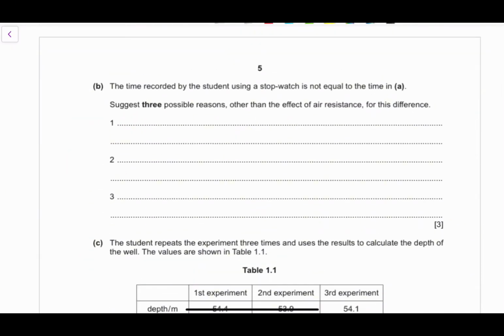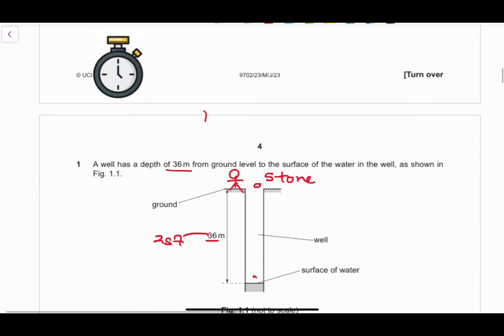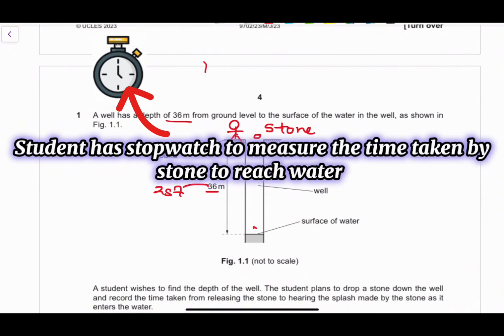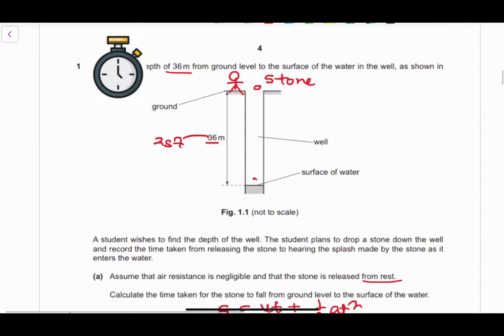And we've been told that the time recorded by the student using a stopwatch is not equal to the time in part A. So the student is standing up there, and the student has a stopwatch. A stopwatch is what we use to measure the time itself, but the student is not getting the time that is being calculated. Remember, we are calculating the time that the stone is supposed to fall down, but the student is measuring the same time using a stopwatch. So there are many reasons why the time taken for the stone to reach the surface of the water is not equal to the time that the student measures.